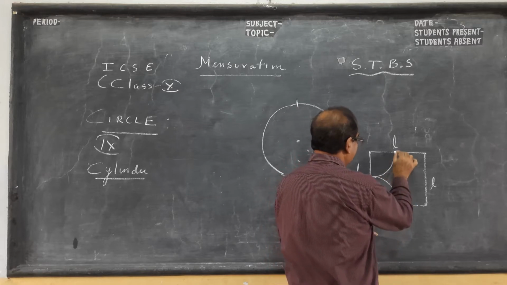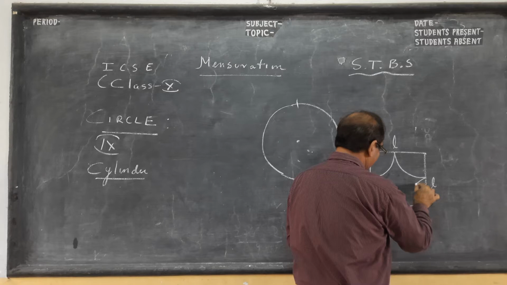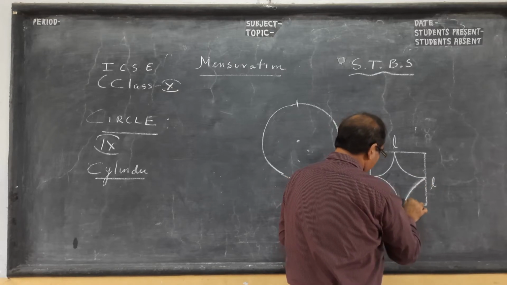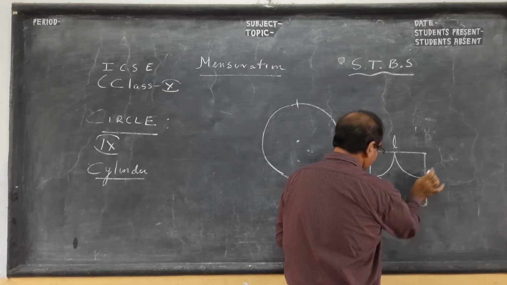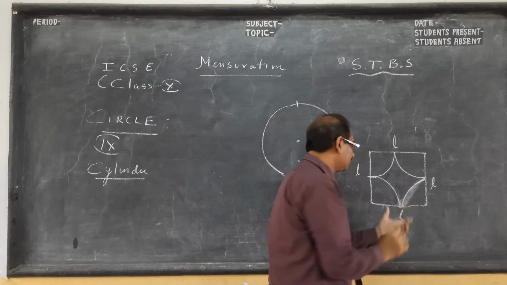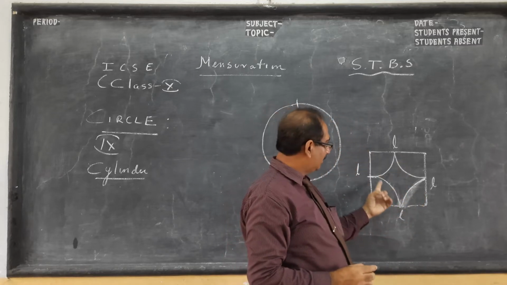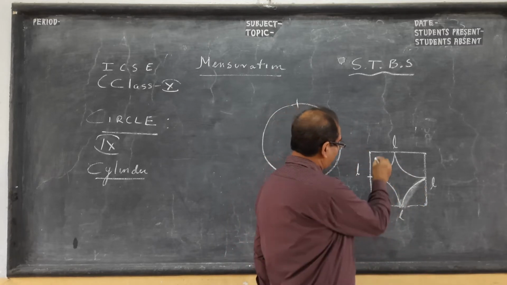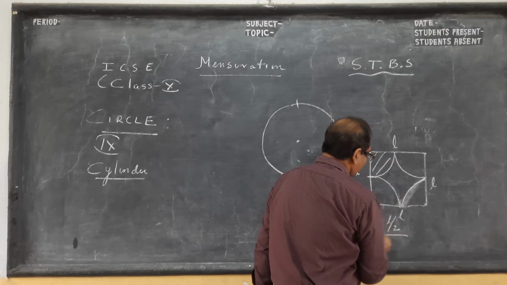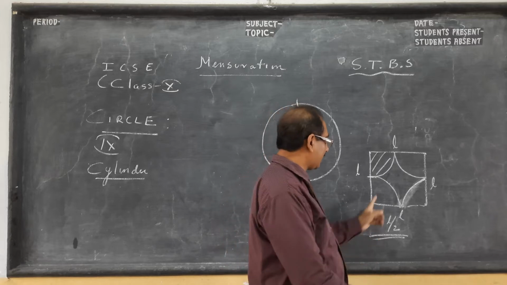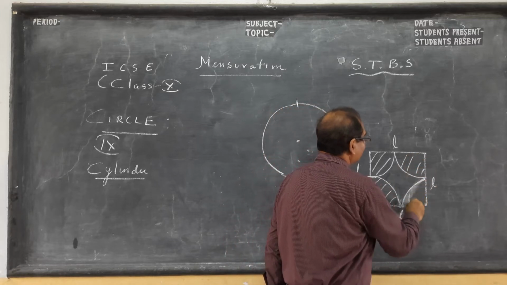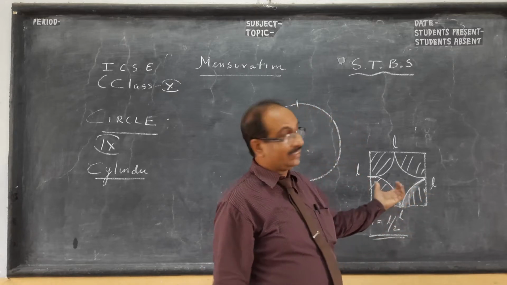The cows will graze this part of the square. The radius is L by 2. You can try this, this is a class 9 question. The radius is L by 2. So what part of the square is left in terms of L?